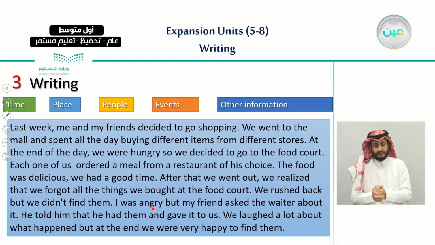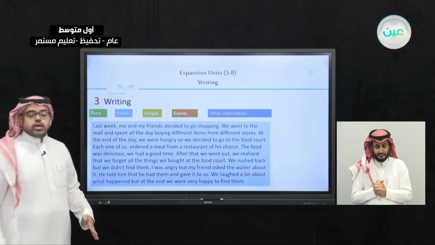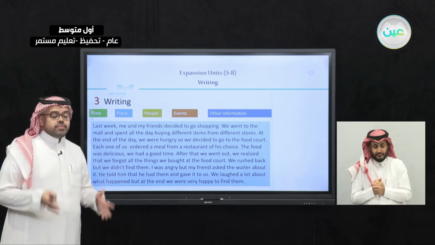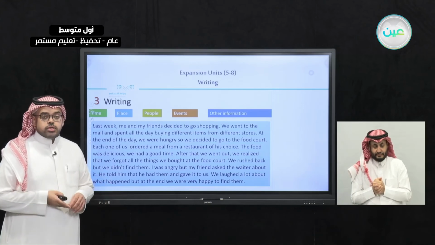I was angry, but my friend asked the waiter about it. So he told him that he had them and gave them to us. We laughed a lot about what happened, but in the end we were very happy to find them. So this is a short story about something unexpected that happened to me.